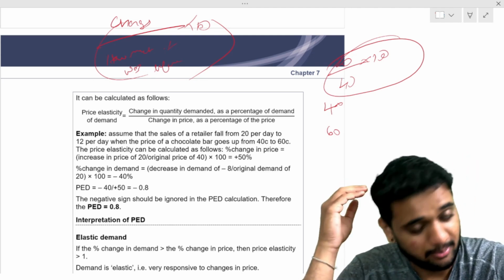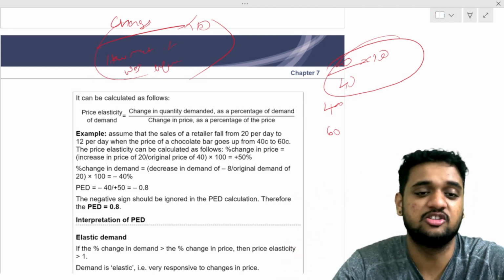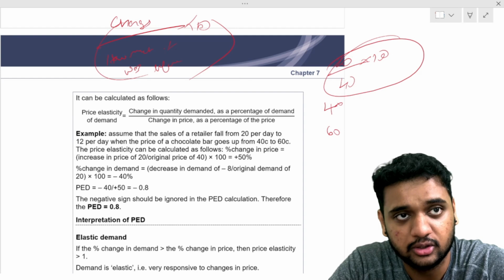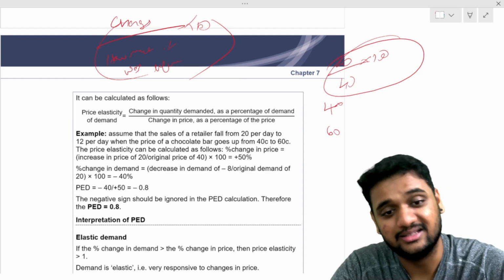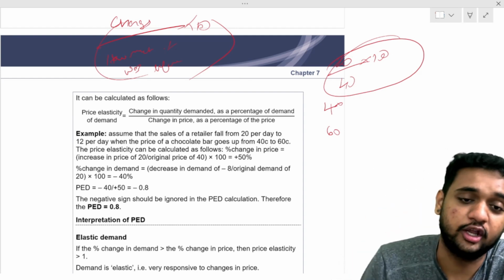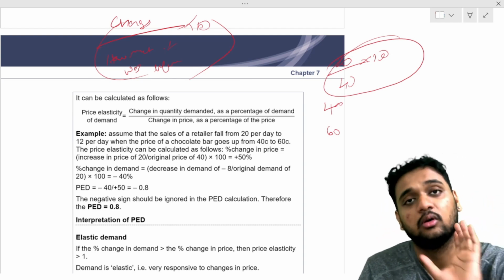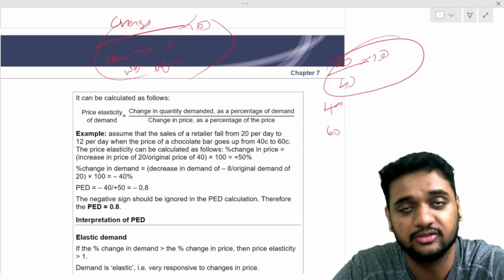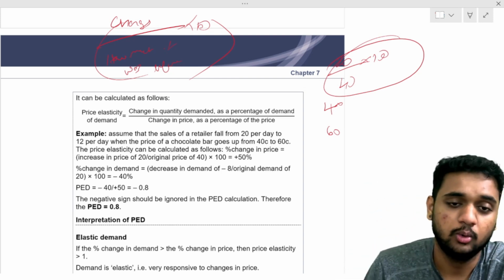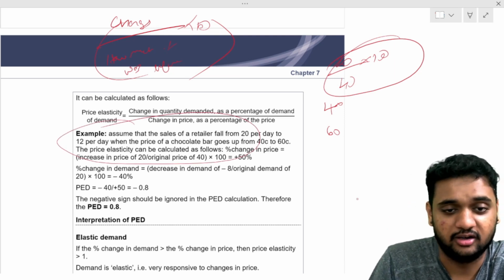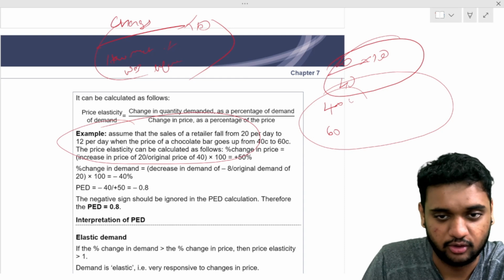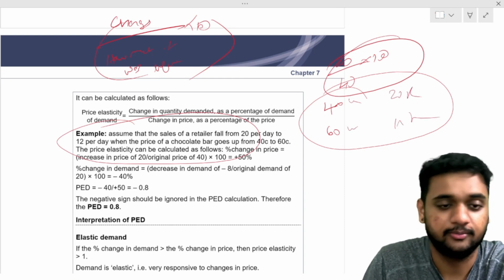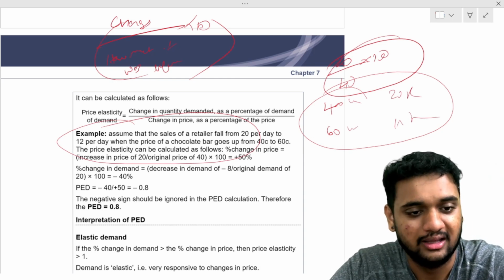What is the price? The price went from 20 to 12. So the change is 8 divided by 20, which is 40%. For quantity, it went from 40 units to 60 units. The change is 20 divided by 40, which is 50%. 50 divided by 40 is 1.2. This question is different. The question we are doing is 40 units to 60 units, 20 rupees to 12 rupees. Understood, all of you?